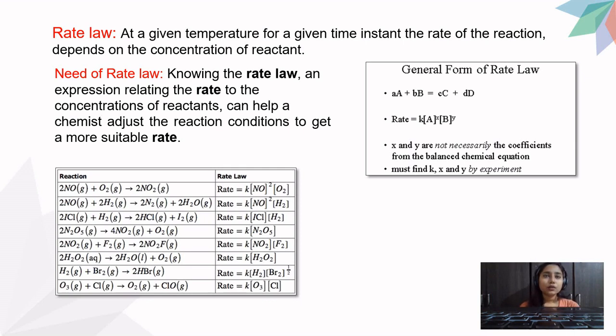Okay. So this was all about rate law. I'll again just go through it. Rate law is nothing but it is directly proportional to the concentration of reactants raised to some order, and that order is not equal to stoichiometric coefficient. When you eliminate the proportionality sign, you come with an equal to sign and a constant. That K is nothing but your rate constant. Why is there a need of rate law? Because we have to set some conditions to get more suitable rate. Okay, so this was all about your rate law, your instantaneous rate, your average rate.